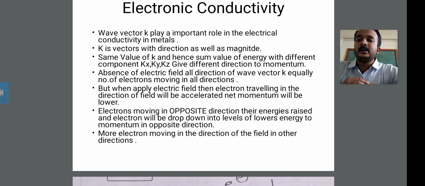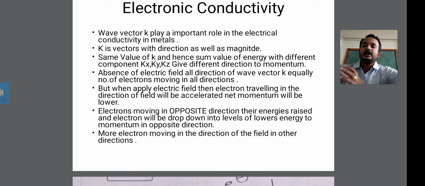The third point: the same value of k, and hence the same value of energy, with different components kx, ky, kz, gives different directions to the momentum. You should know that for a given value of k, the energy is the same for the different components kx, ky and kz, but they give different directions to the momentum.